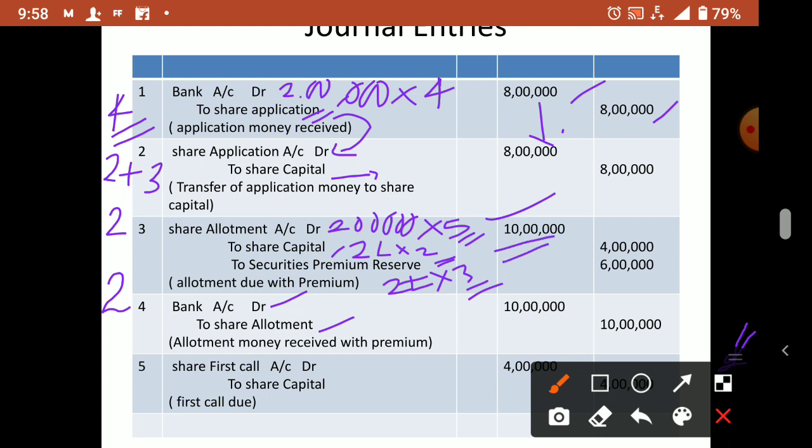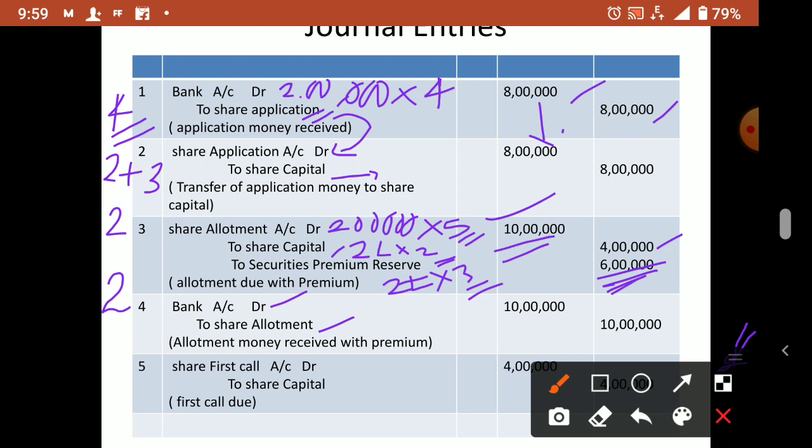Out of 10 lakh, the nominal or capital value is only 4 lakh. This 6 lakh is security premium reserve. It will not go to the capital. It will go to a separate account, security premium reserve account, and it will be shown in the balance sheet under the heading reserves and surplus. It will not be added with the share capital. Remember.